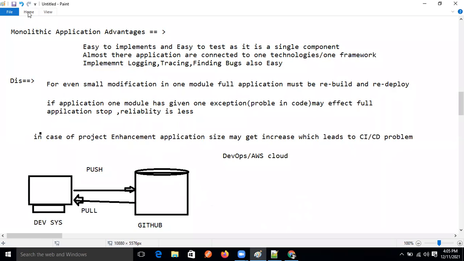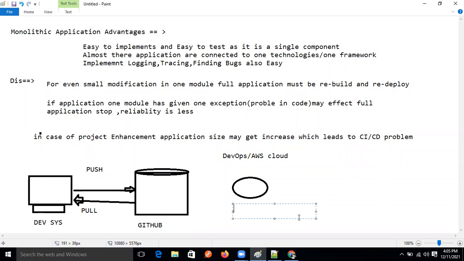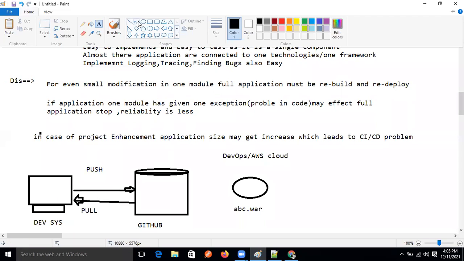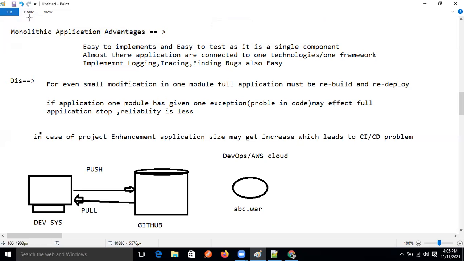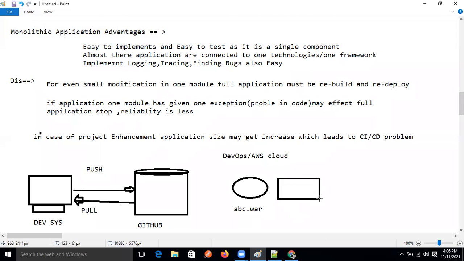They are converting this application into a jar file, or just say abc dot war, I'm giving. Okay, so after that, what they are doing is creating one job for this war.